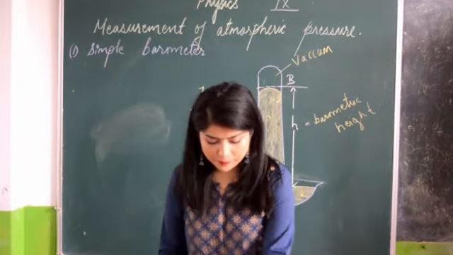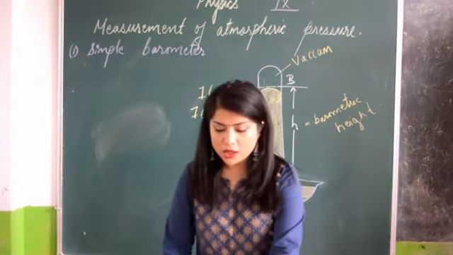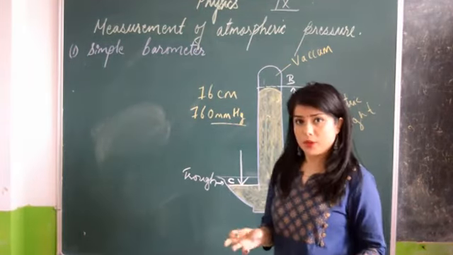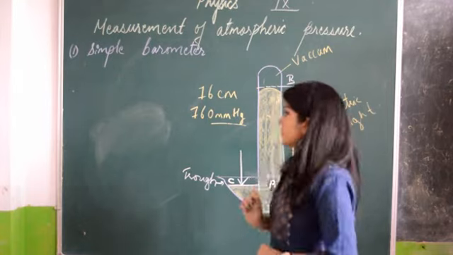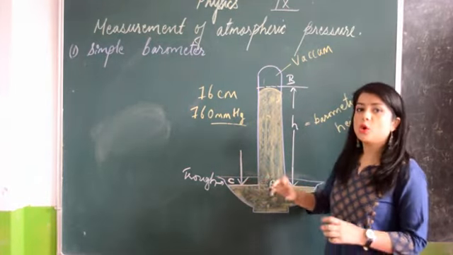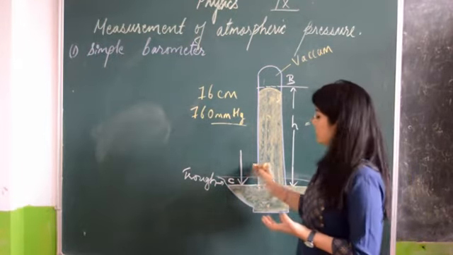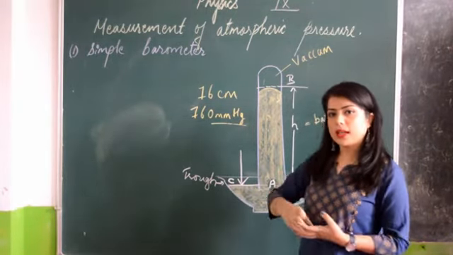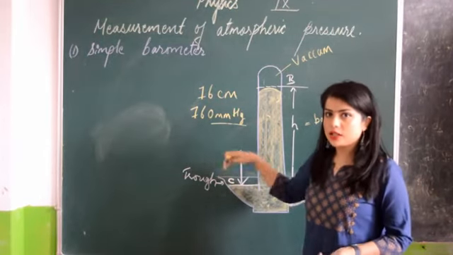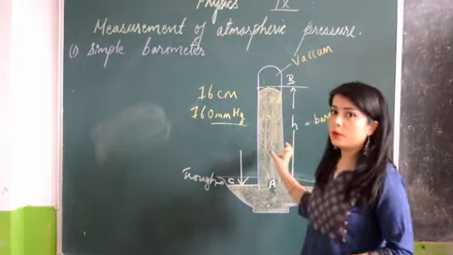Okay, now another thing you have to remember is that a simple barometer is not a perfect barometer. It has some fault in it. The fault in this barometer is that over here this space is open to the atmosphere. So if this space is open to the atmosphere, any impurity from the atmosphere can enter it. And if impurity enters it, then this will not be a perfect barometer.